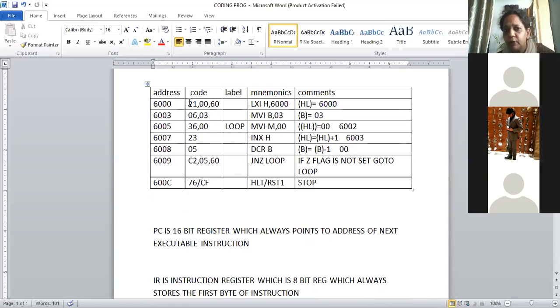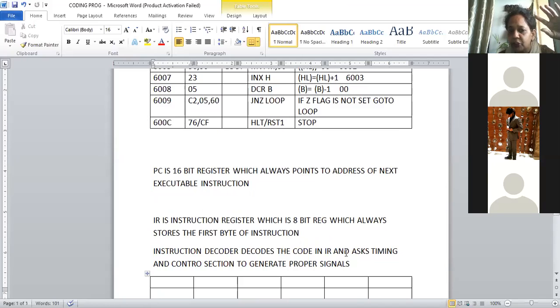So suppose the code 21 goes to the instruction decoder, then it understands that it is the LXI H command, and then the next 2 memory addresses' contents will be transferred to HL. For that, whatever signals are to be generated, the decoder will ask the timing and control section to generate those particular signals. So this is how every instruction works in 8085. Okay, I hope you have understood this. If anyone has any doubt, you can raise your hand, no problem.